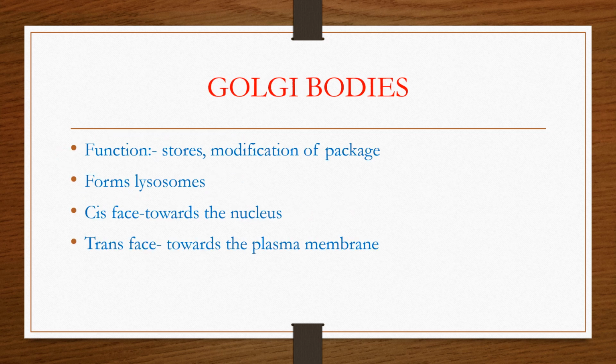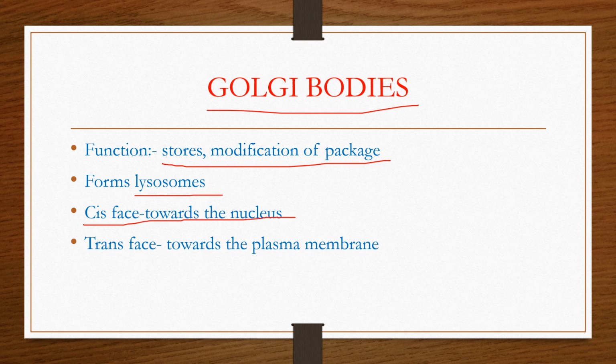The next organelle is the Golgi bodies. The function of the Golgi bodies is to store, modify and package. Golgi bodies form the lysosomes, and there are two faces in Golgi bodies. The cis face is towards the nucleus and the trans face is towards the plasma membrane.